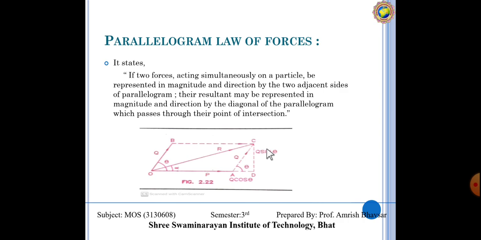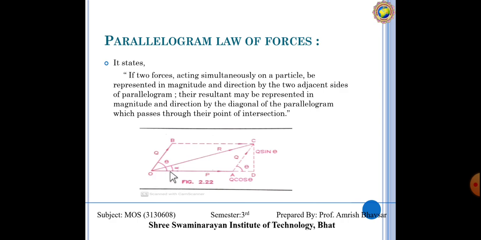Suppose this is our parallelogram and two forces P and Q are acting simultaneously on point O. Their resultant may be represented in magnitude and direction by the diagonal of the parallelogram which passes through the intersection.